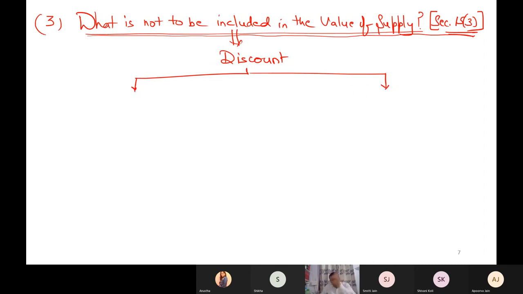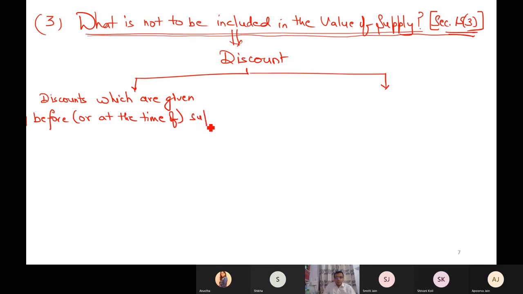There are some discounts which you know when you are purchasing the goods. So this is the first category: discounts which are given at the time of supply. If such discounts are recorded in your tax invoice, if these are written in your bills, you can see it yourself.